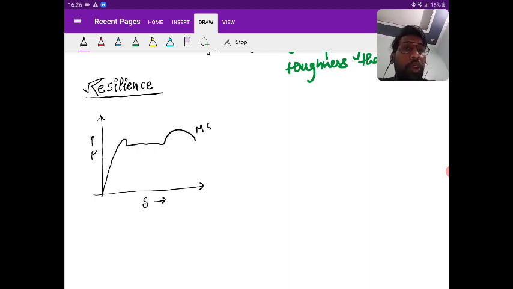This is for mild steel. Now I'm drawing for mild steel. So this point is the elastic limit point. Suppose at any particular point the load is there and corresponding deflection is there. So this area under the P delta curve is resilience. Is it clear? This is resilience.